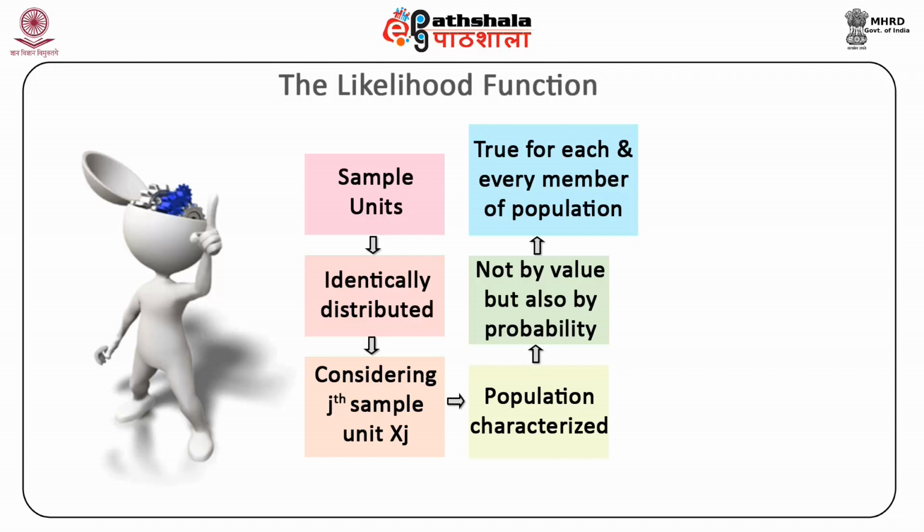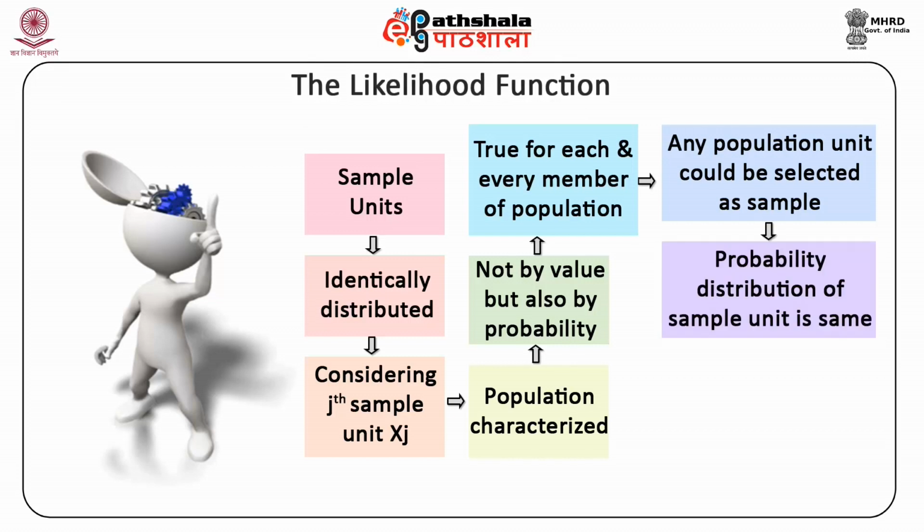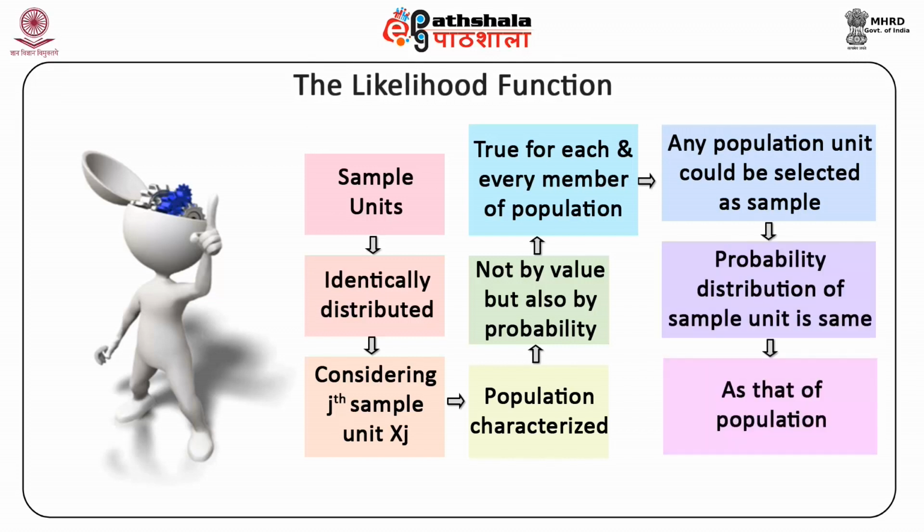Since this is true for each and every member of the population, and any one of the population units could theoretically be selected as the jth sample unit, the probability distribution of the jth sample unit is the same as that of the population. What is true of the jth sample unit is similarly true of all the other sample units. That means all sample units are identically distributed.